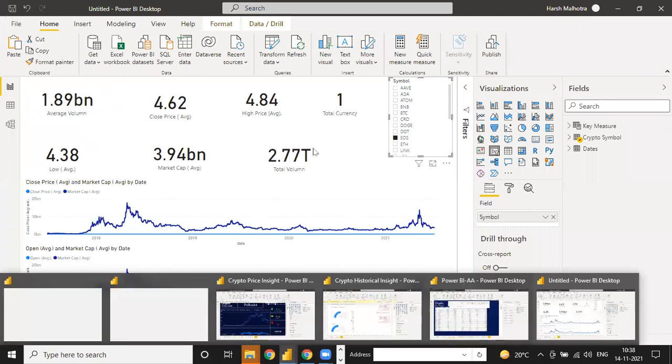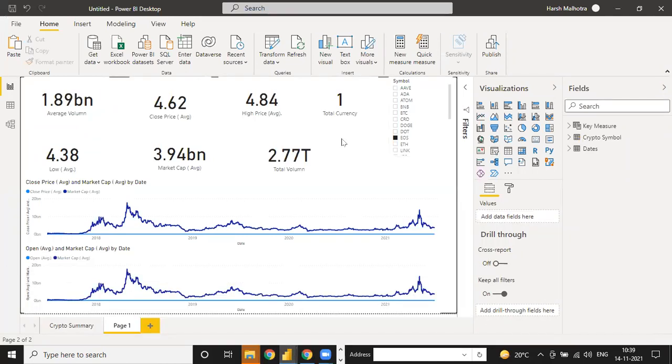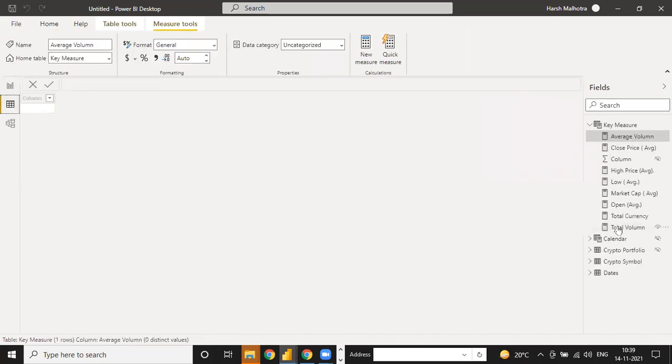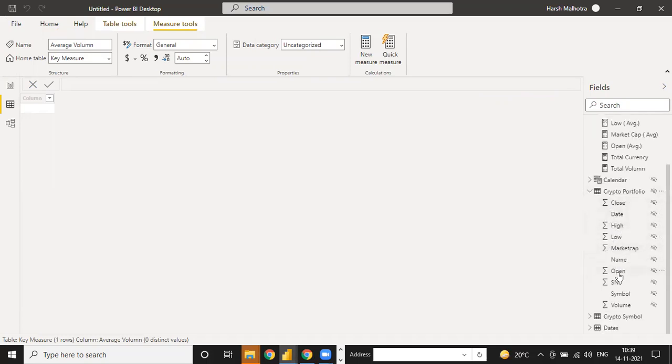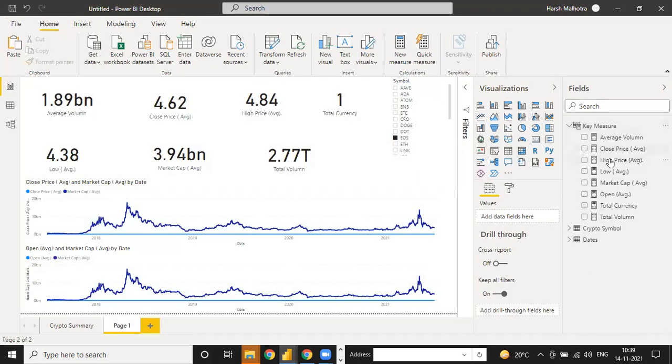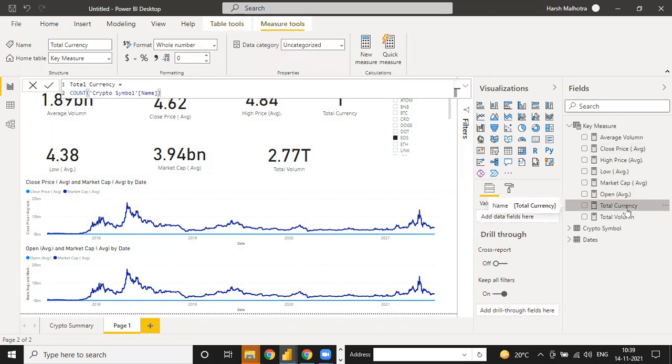And see, for every project I am going to create almost 30 to 35 functions. Every single thing I can create, even with a small project. See, in my cryptocurrency, if I show you in my date table, crypto portfolio, how many measures are implicit? One, two, three, four, five, six, and seven. All the seven measures I can create via key measure. One, two, three, four, five, six, and seven, almost eight, because one is total currency. This is not given by the implicit, so we have created explicit also. So this is the benefit of your currency.